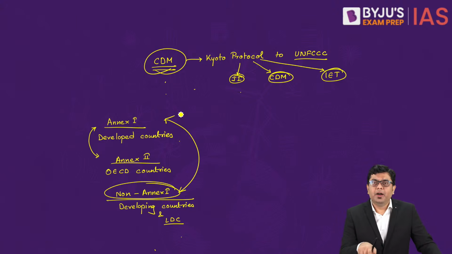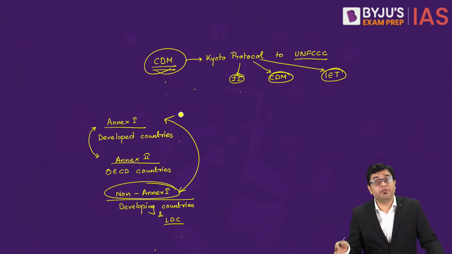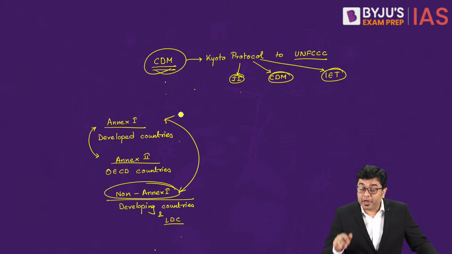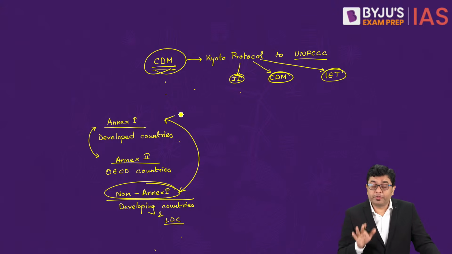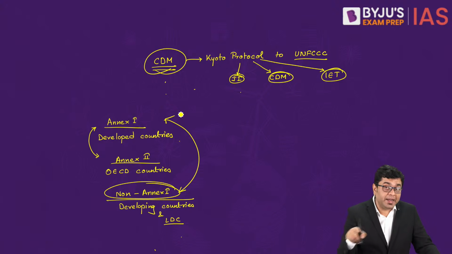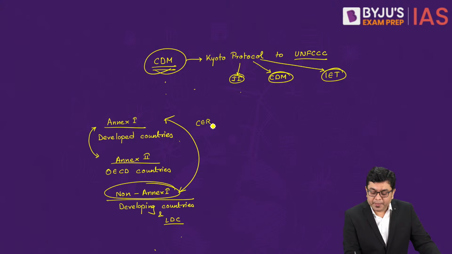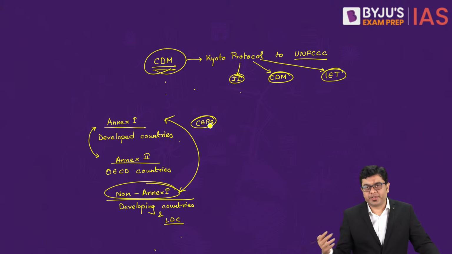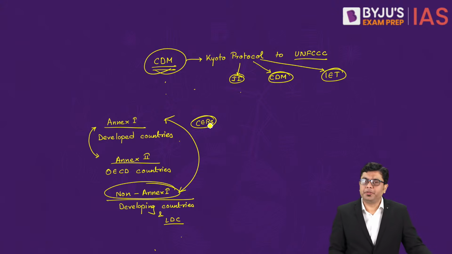It is here that the developed nation is going to implement one of those projects which will reduce the emissions of greenhouse gases and carbon dioxide. Those particular projects were to be implemented, and in return these countries will get CERs, or the credit system was provided. So that is basically the aspect of CDM which was brought in by the Kyoto.